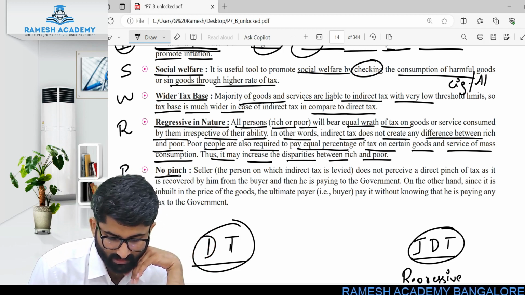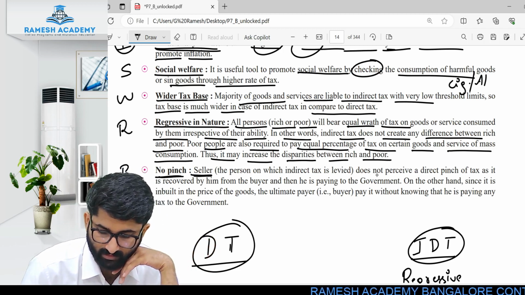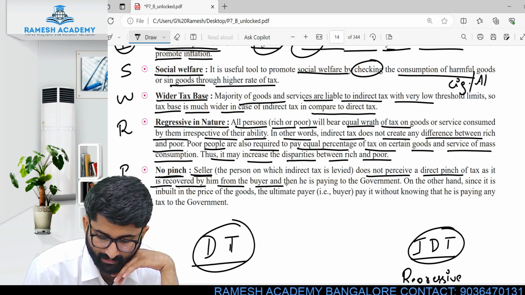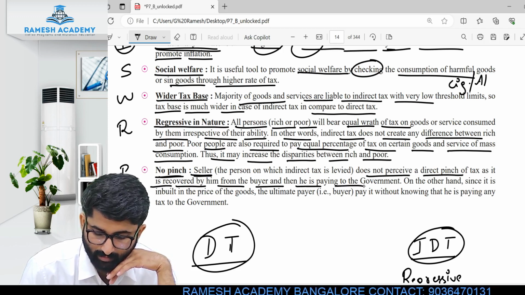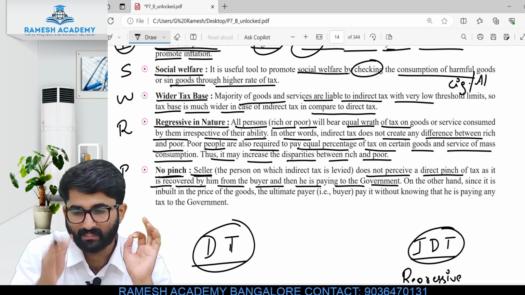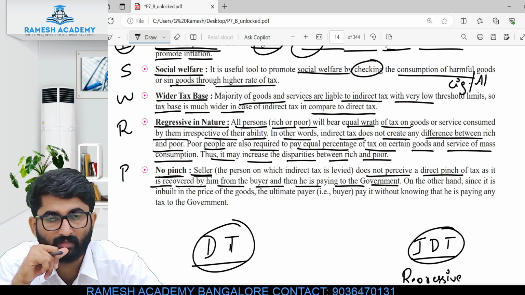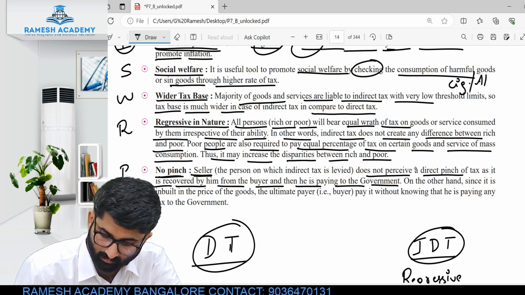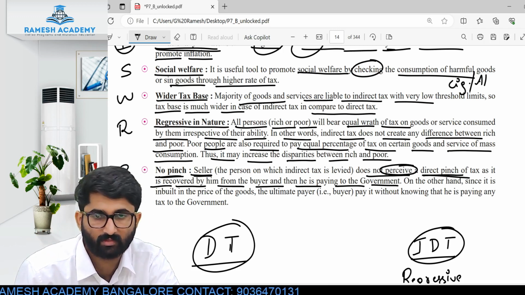So no pinch here. The seller does not receive a direct pinch of tax as it is recovered by him from the buyer and then he pays it to the government. The seller does not perceive a direct pinch of the tax.